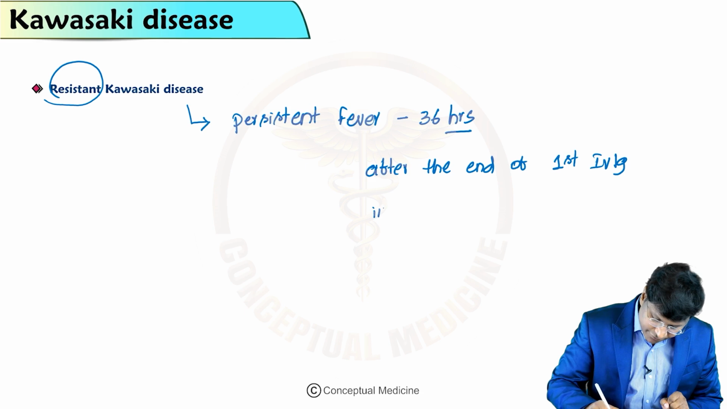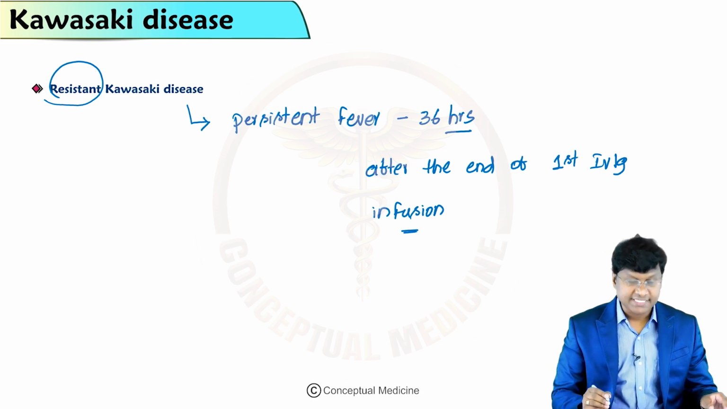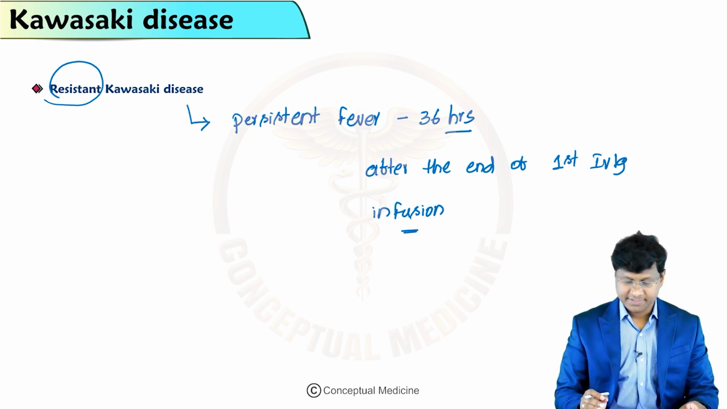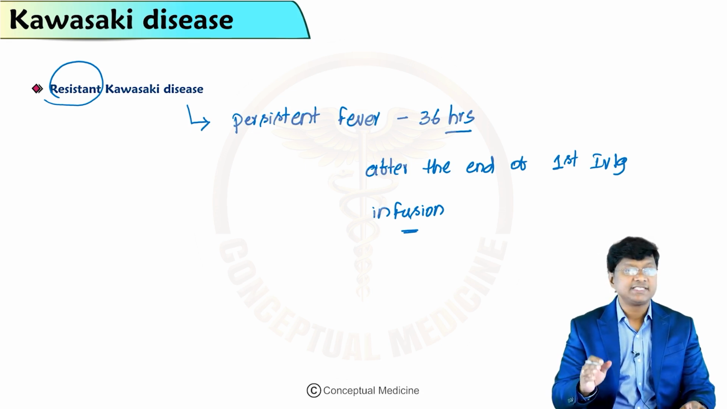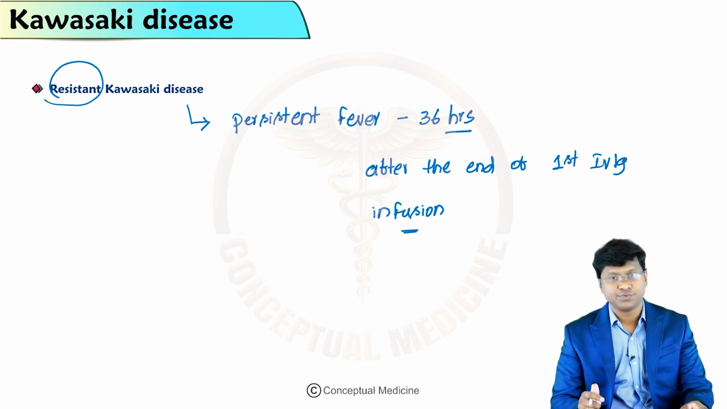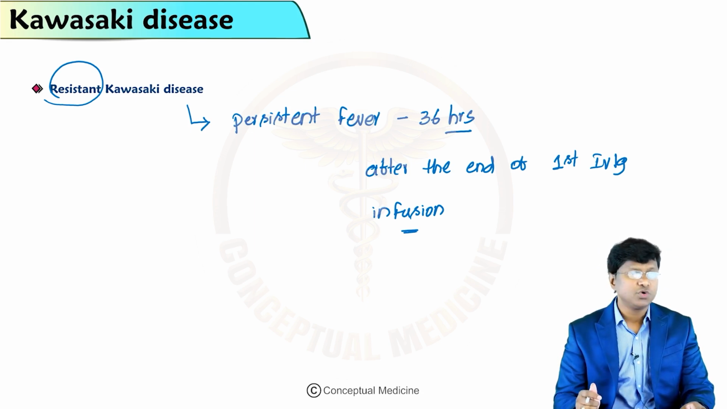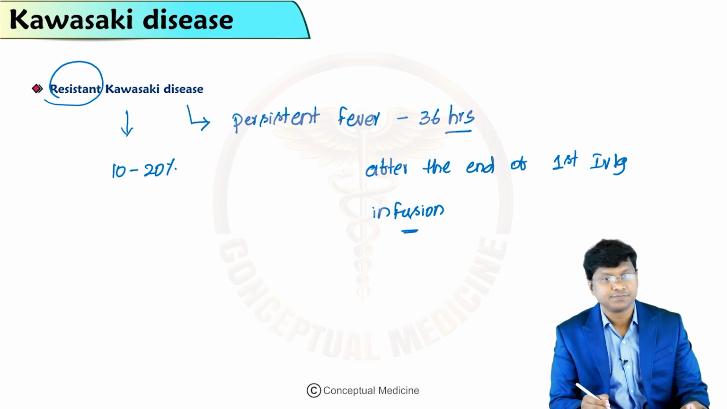Right, after the end of first IVIG infusion, that we call it as persistent fever. So what do you understand by the word persistent fever? Persistent fever means there should be at least 36 hours of fever after the end of first IVIG infusion. That is what is called as the resistant Kawasaki. So this resistant Kawasaki, it is seen in almost 10 to 20% of patients.